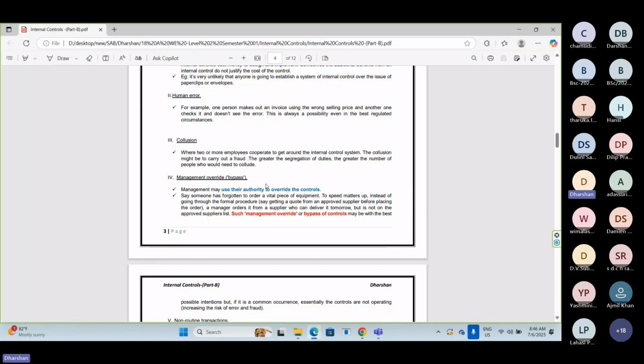Okay, so this is the control. Company cannot purchase goods from a supplier who is not in the supplier list. This is a strong, good control.